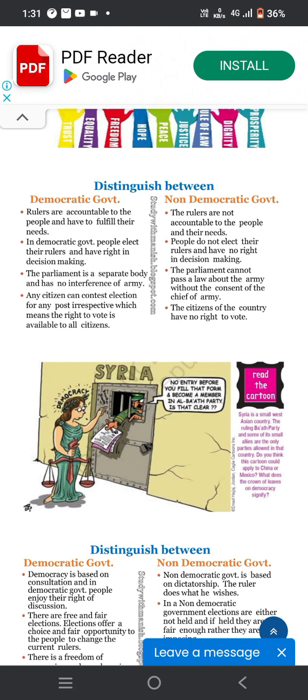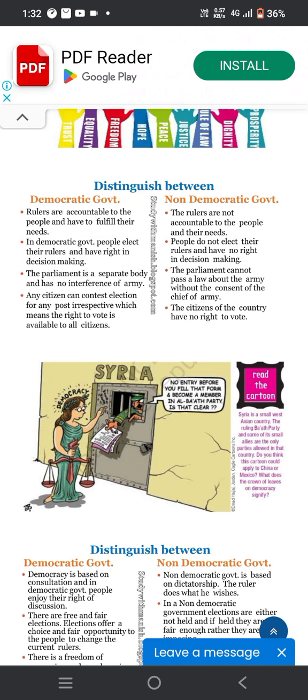First, the democratic government. The rulers are accountable to the people and have to fulfill their needs. Second, in a democratic government, people elect their ruler and have a right in decision making. The parliament is a separate body with no interference of the army. Any citizen can contest an election for any post, which means the right to vote is available to all citizens.